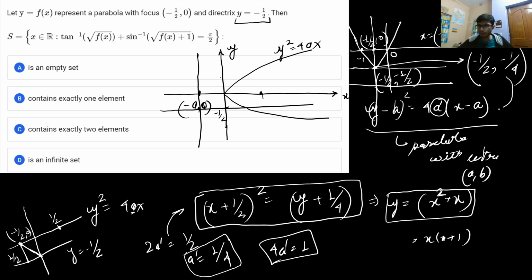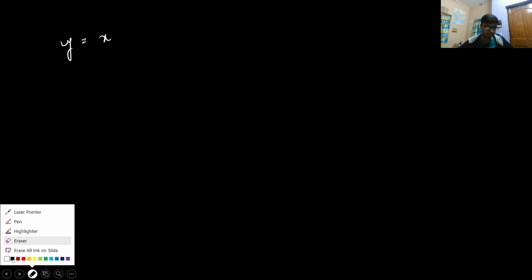If you have the center of the parabola and you also have the value of 4a dash, then you can definitely write the equation of the parabola. And the equation of the parabola is found out as y is equal to x square plus x.